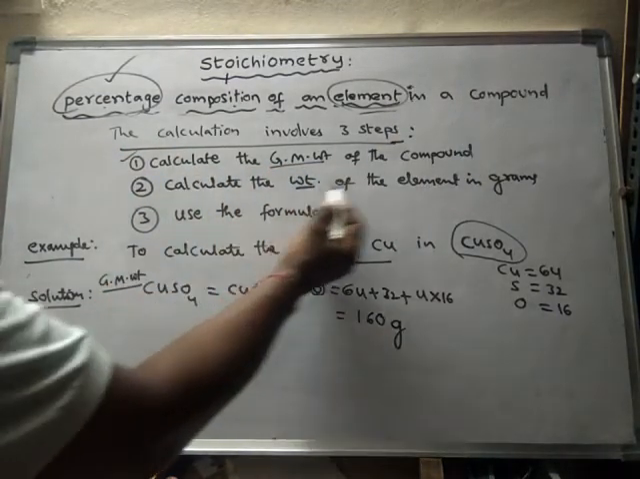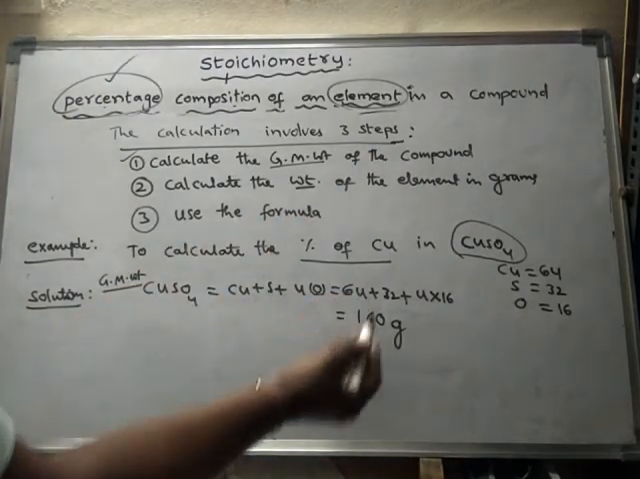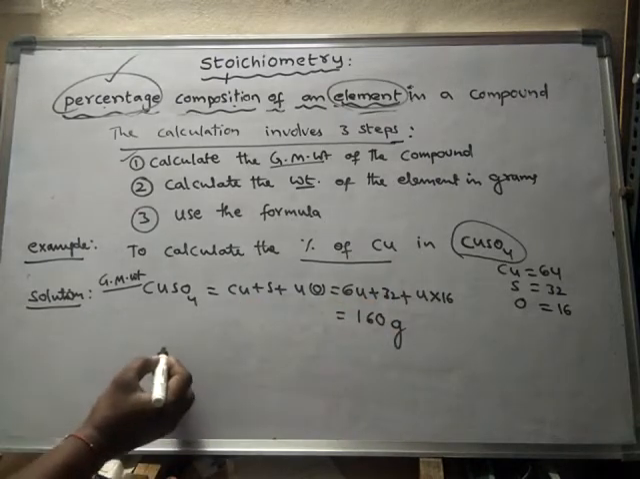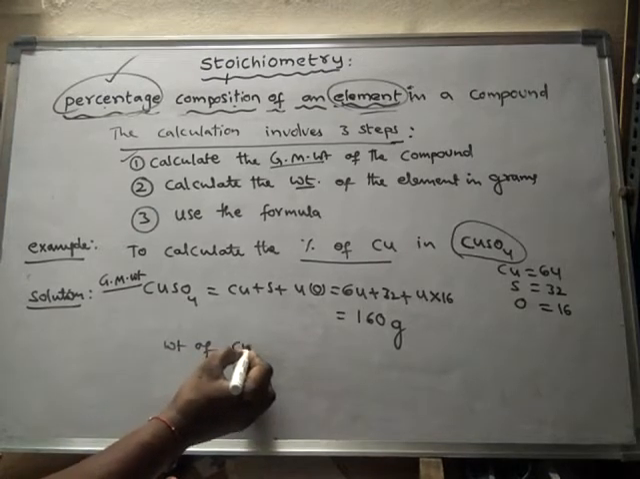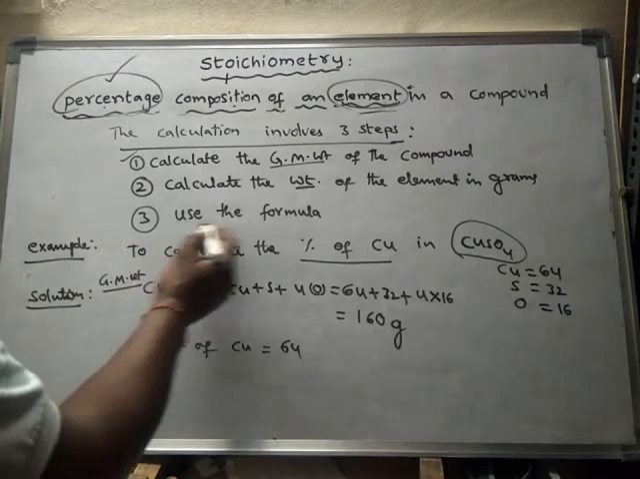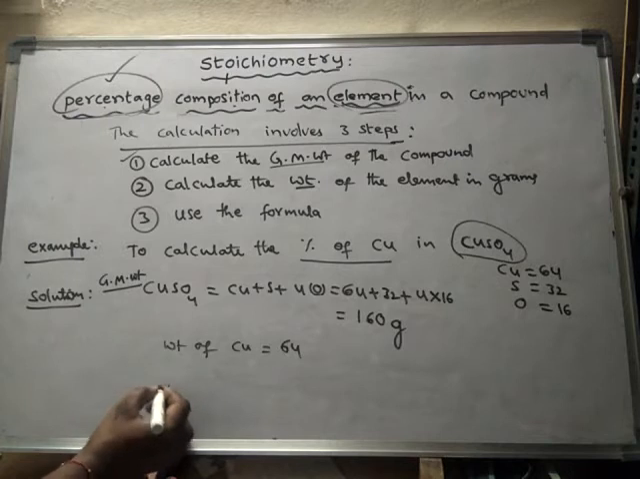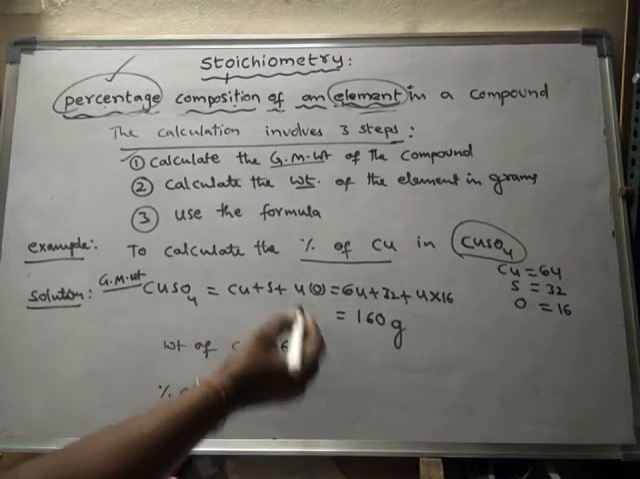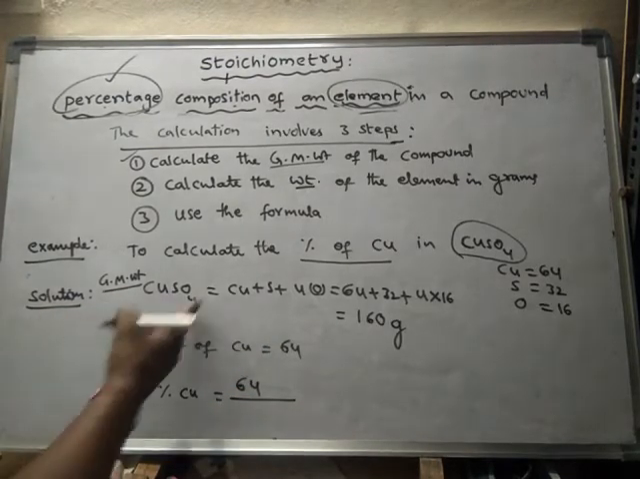Next, calculate the weight of the element in grams. How many copper atoms are there? Only one copper atom. So the weight of copper is 64. Third, we have to use the formula. According to the formula, the percentage of copper is equal to the weight of copper by the total weight of the copper sulfate.